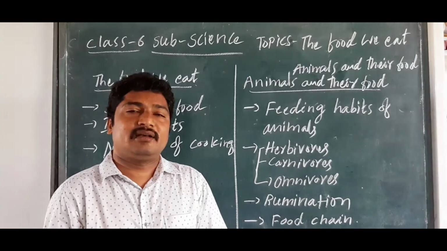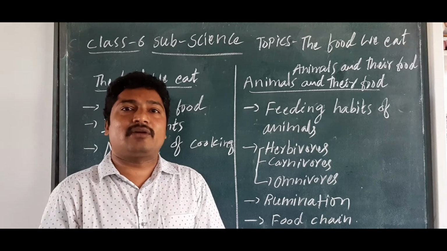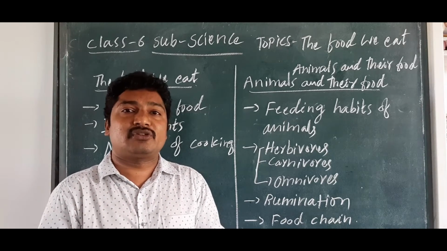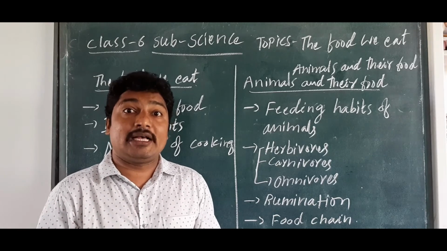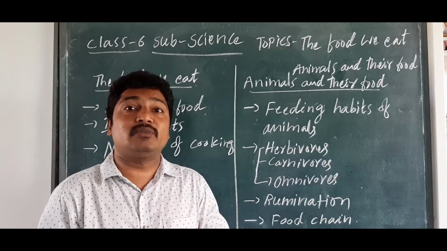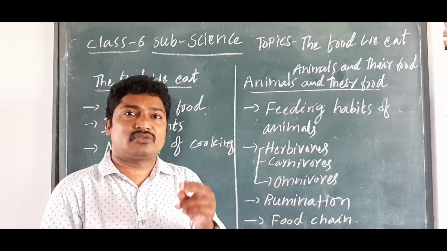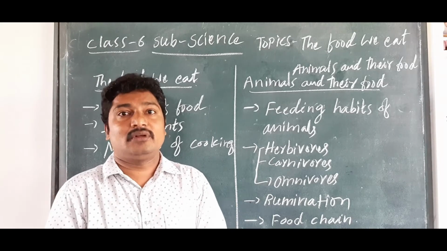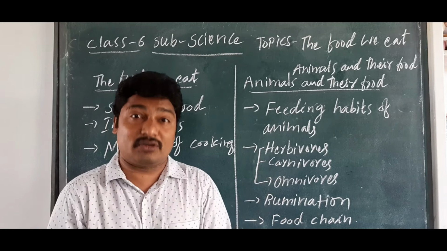Sometimes you may get fill in the blanks also. So everybody should read the textbook as well as do the workbook and the worksheets. You have to do these two things, then only can you expect a good result.